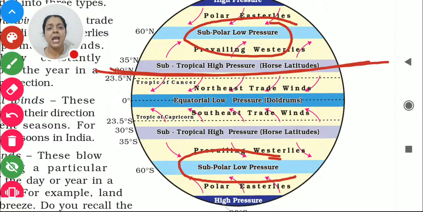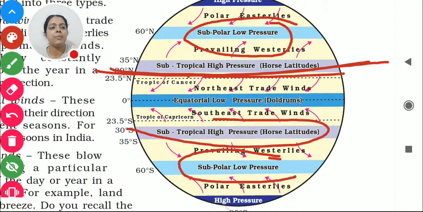What does high pressure mean? The temperature is not much, so the process of warming of the air is not very fast. So what happens here? It becomes a high pressure area. This also becomes a high pressure area. Okay. Now the polar areas and subpolar areas are experiencing low pressure.